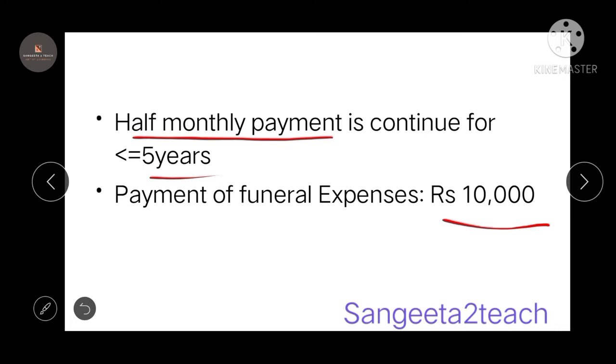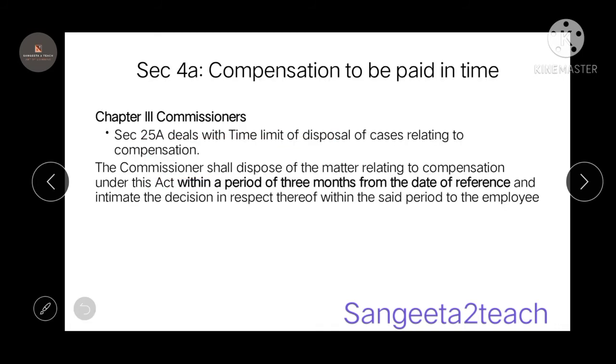Coming to section 4A, that is compensation to be paid in time. So this falls under the chapter commissioners. The commissioner is a person who takes care that your compensation is paid in time, and section 25A deals with the time limit of disposal of cases relating to compensation. Remember this, section 25A.